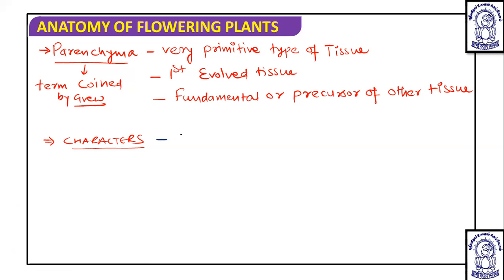this is a living tissue, and this living tissue is the first differentiated tissue from the meristematic tissue.